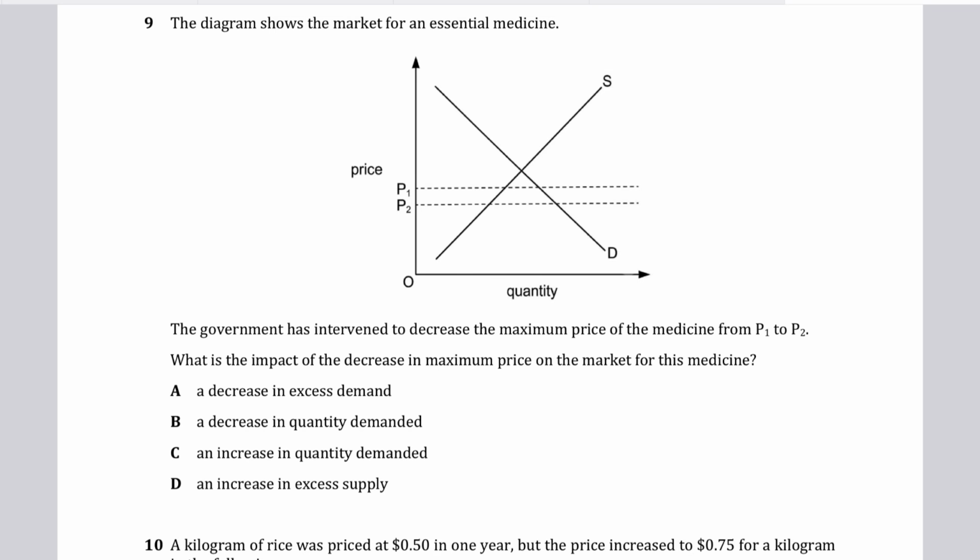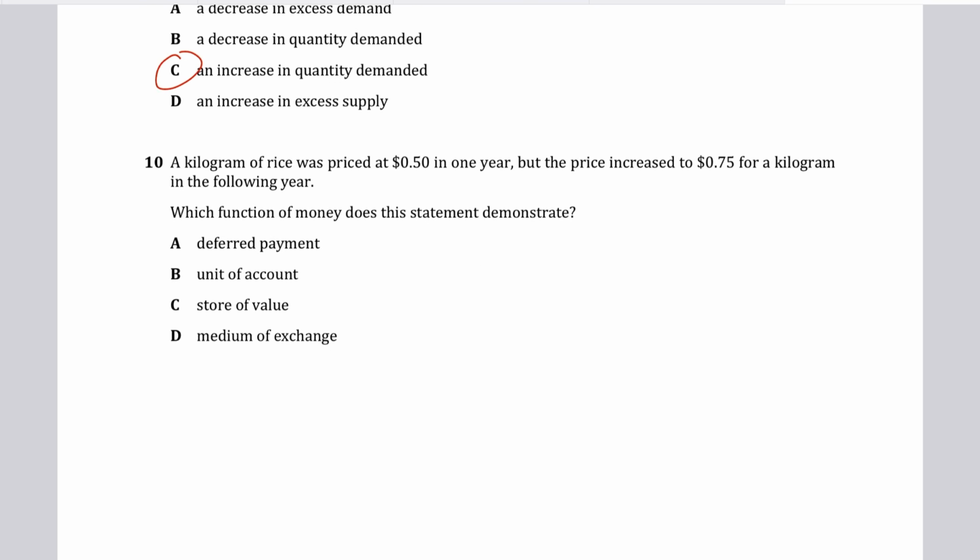We know that a maximum price below the equilibrium would make the medicines cheaper at P2. At lower prices, consumers would demand more, so quantity demanded would increase. The correct answer has to be C for Charlie, an increase in quantity demanded, because consumers would now find it cheaper.